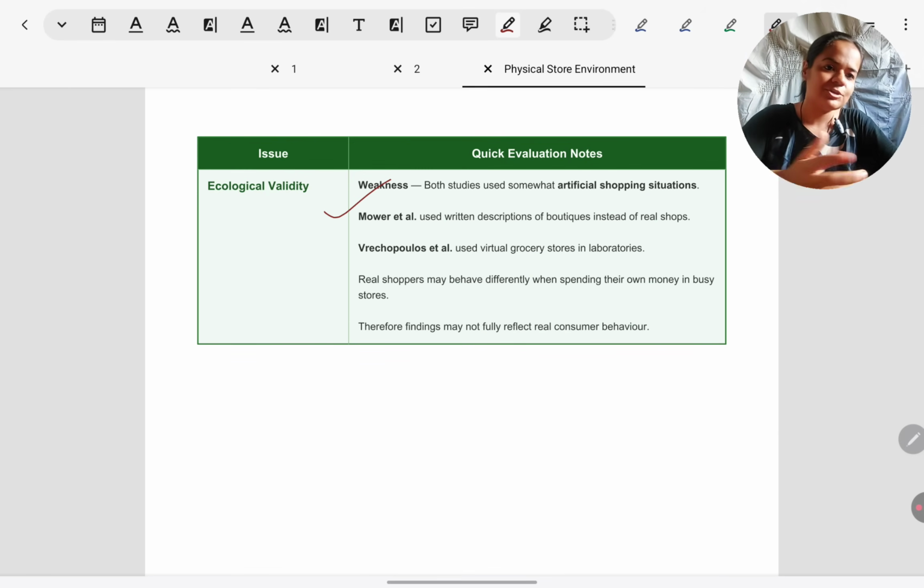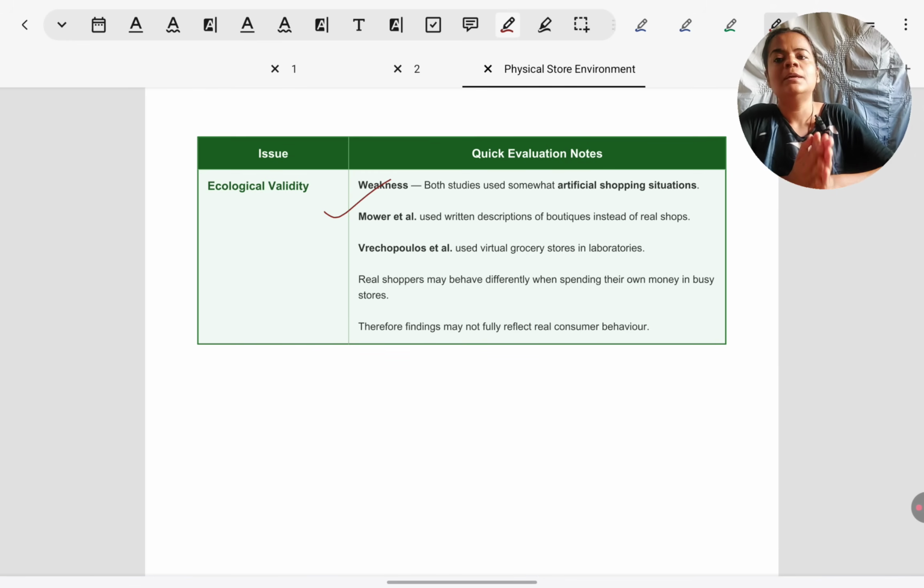Finally, they've given ecological validity. Here, there's a very big mistake students make. They say that Recopolis et al. is not generalizable to offline stores. That was not the purpose of the study. When I described it to you, I did not tell you that they wanted to see how people respond to physical offline stores. They wanted to see how people respond to online stores.